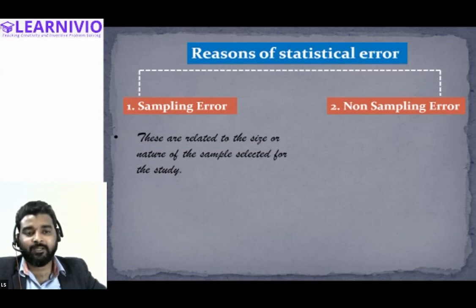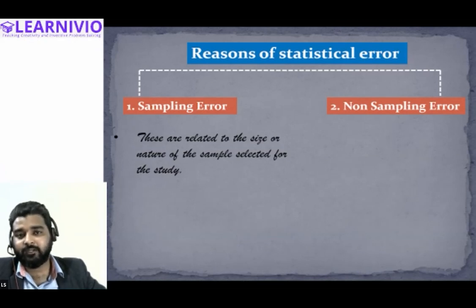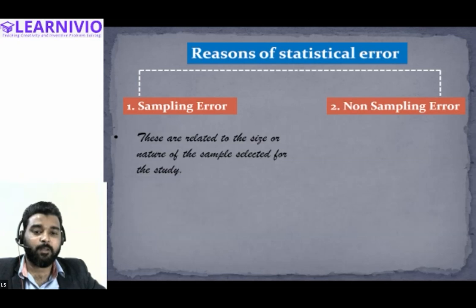All right, so this is what we call sampling error, because you have selected only a few vouchers as a sample. So the conclusion that you are going to make might be different from the fact. So there is a possibility that a statistical error may arise. And if the statistical error arises, we will say that this statistical error is arising due to sampling error, because only a few items have been taken as a sample.